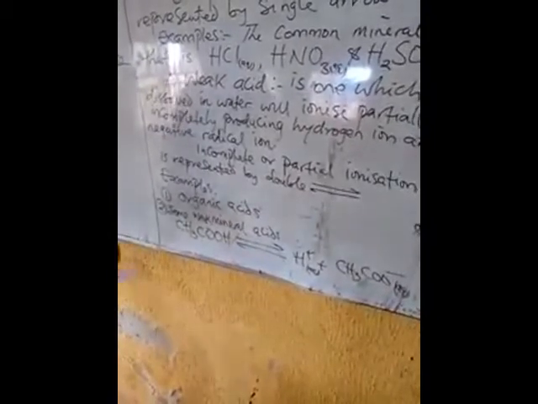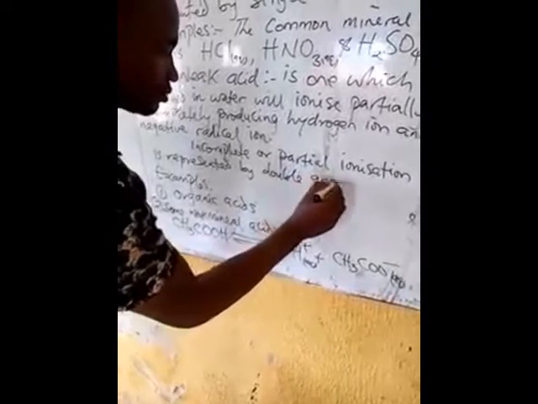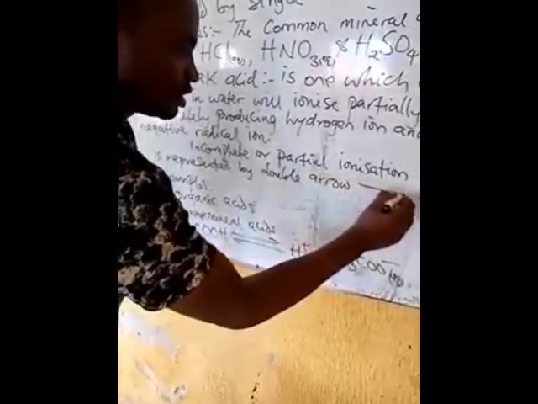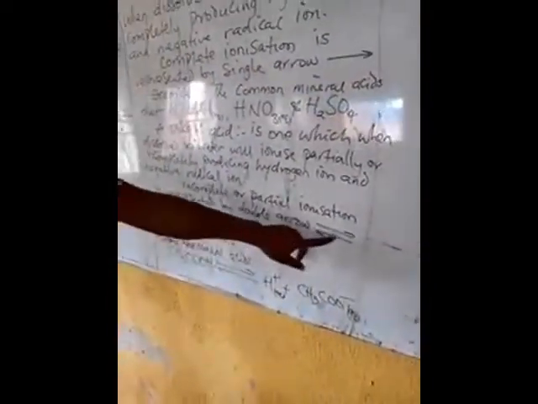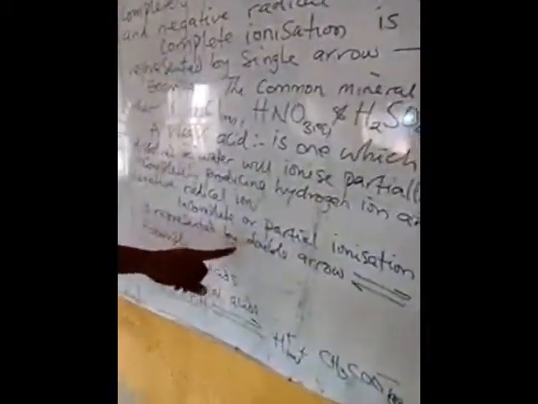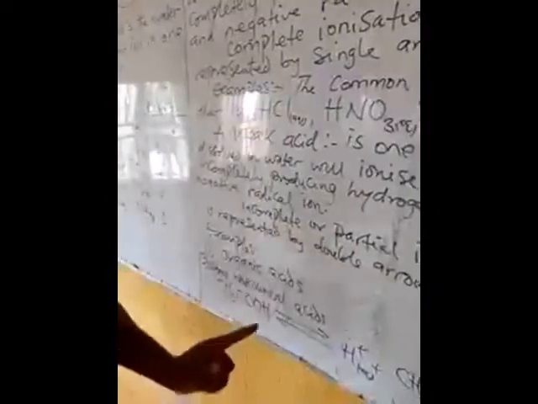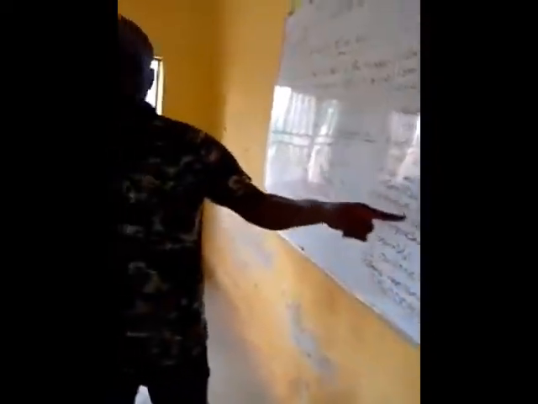Incomplete or partial ionization is represented by a double arrow like this. Whenever you see in a reaction a double arrow, forward and backward, that indicates that the reaction is reversible, and the acid involved in such a reaction is a weak acid.